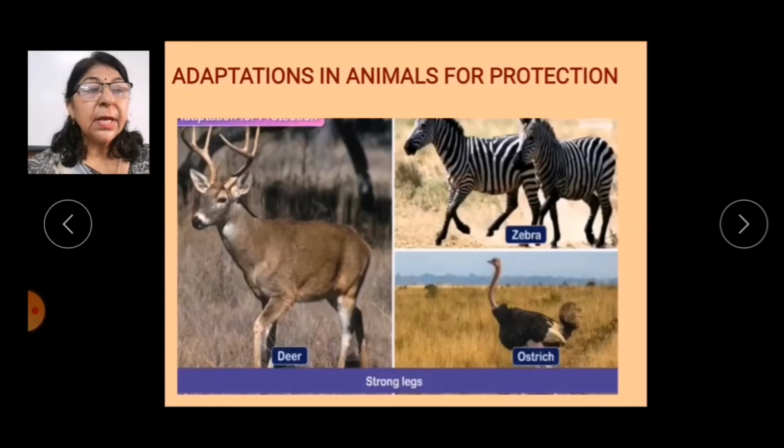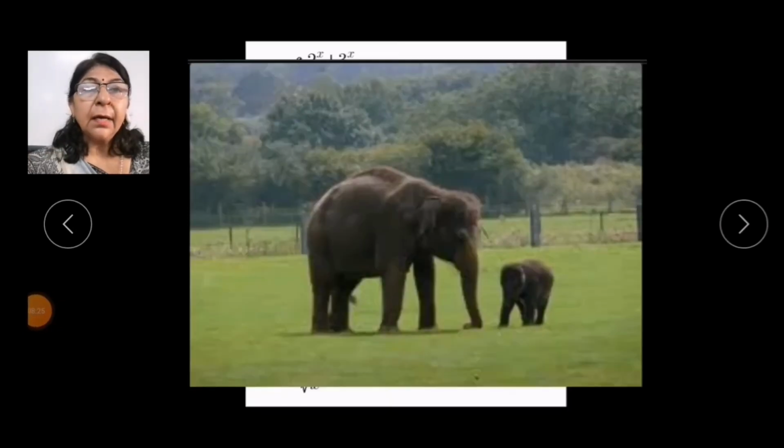So, animals have developed certain adaptations for protecting themselves from their enemies. Let us look at some of the special adaptive features of animals for their protection against their enemies. Some animals are of large size. The huge size of some animals is enough to scare away their enemies. Whales, giraffe, elephant, etc. are of huge size.